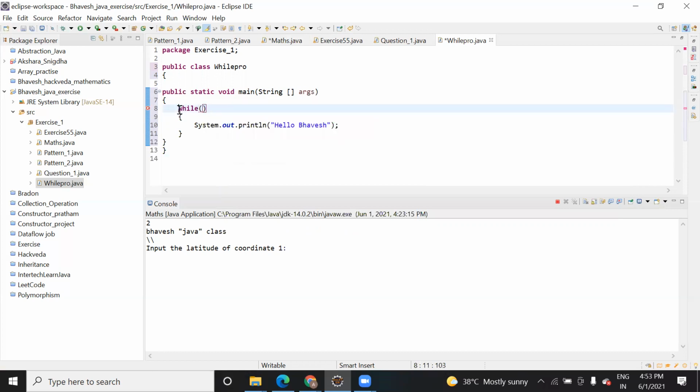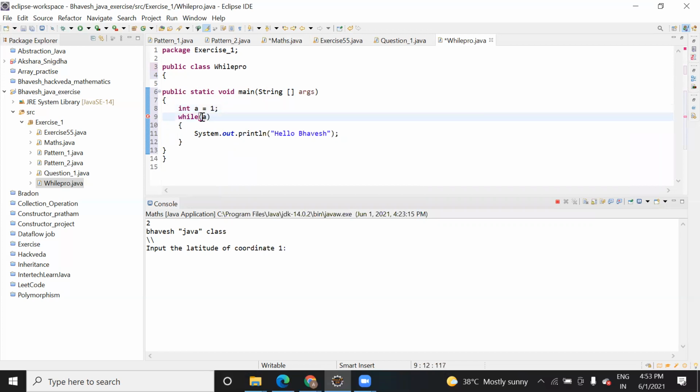So one also doesn't work. Just 1 minute. That is not working. Cannot convert int to boolean.